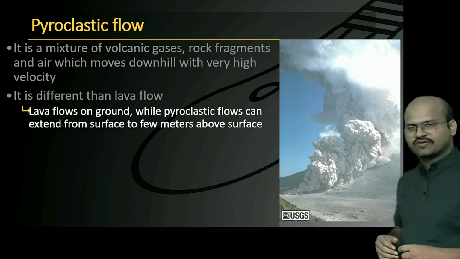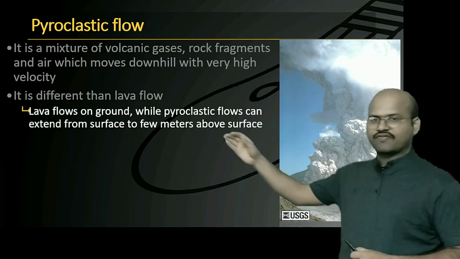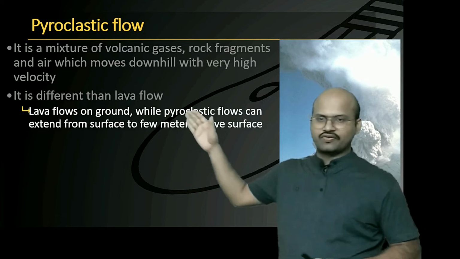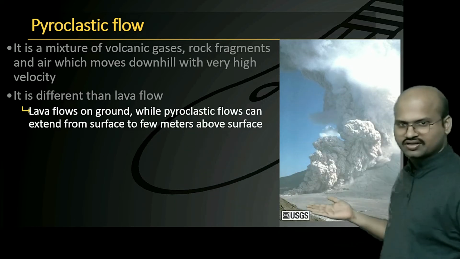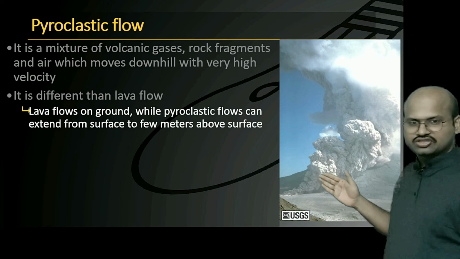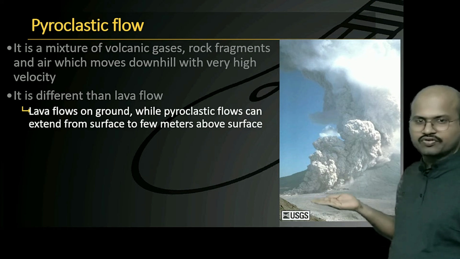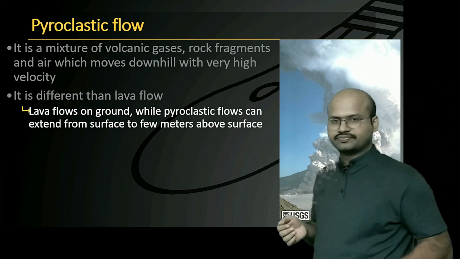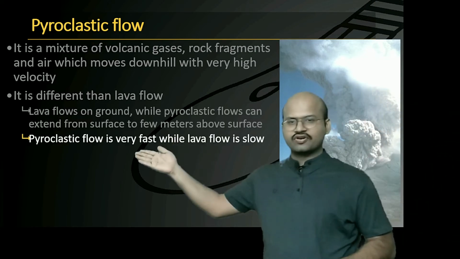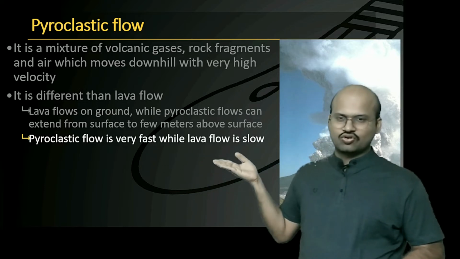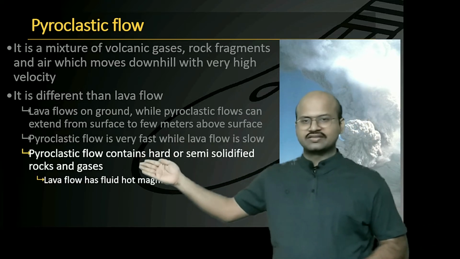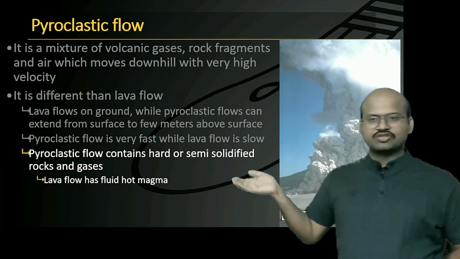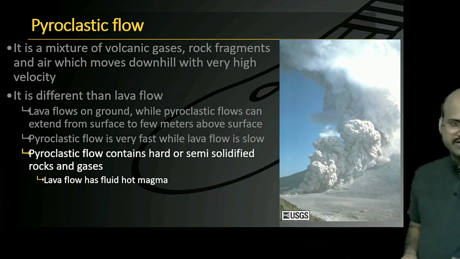Now pyroclastic flows are different from lava flows. Lava flows on the ground, while pyroclastic flows can extend from the surface to a few meters above the earth's surface. You can see here that this pyroclastic flow is not only restricted to the ground but it can move even higher. Now pyroclastic flow is very fast while magma flow is slow compared to it. Pyroclastic flow contains hard or semi-solid rocks while magma is completely fluid.